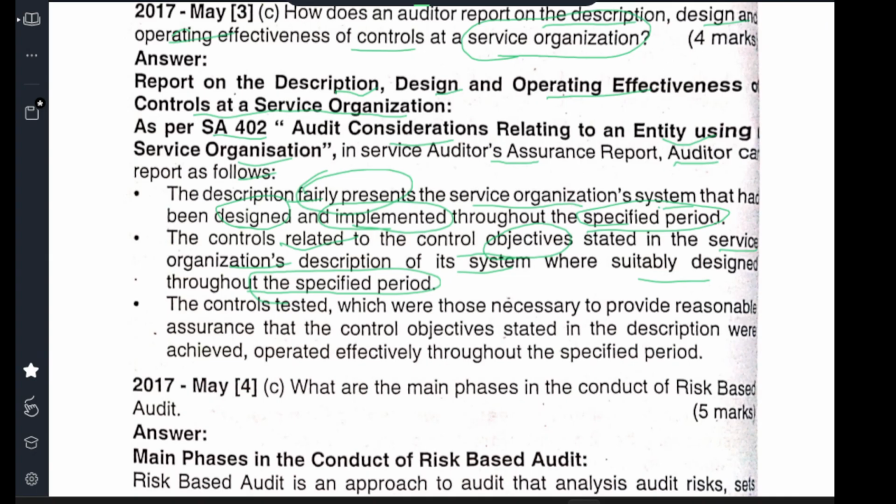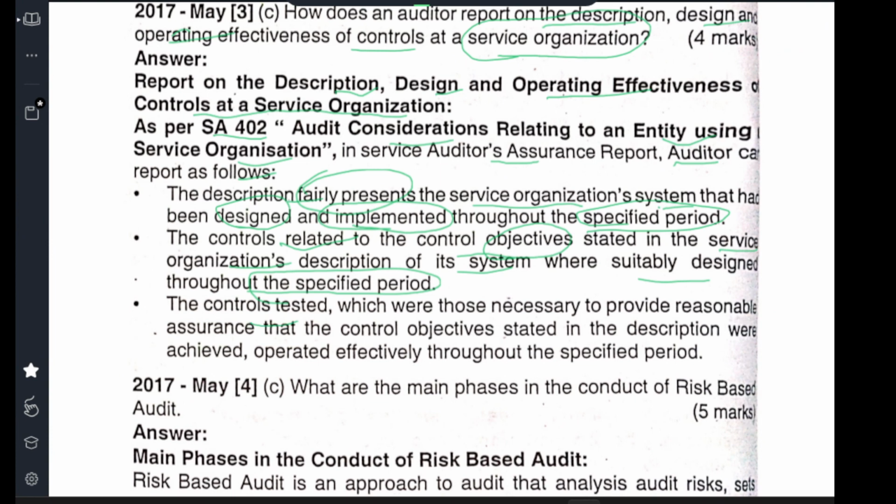This company has outsourced accounting. The objective of the service organization is to account it. So how is the control of accounting there, how the invoices are received, how they enter it, how they file it, how they scan it, how they keep security, who can access that accounting, and who cannot access the accounting. That's the main focus.